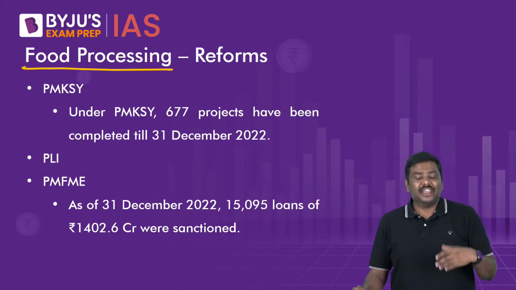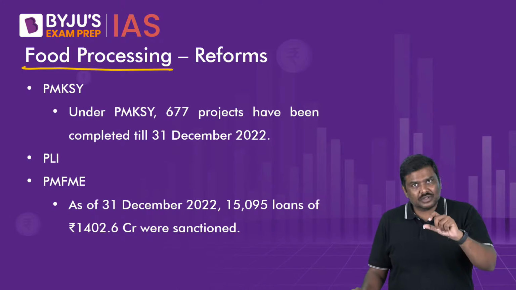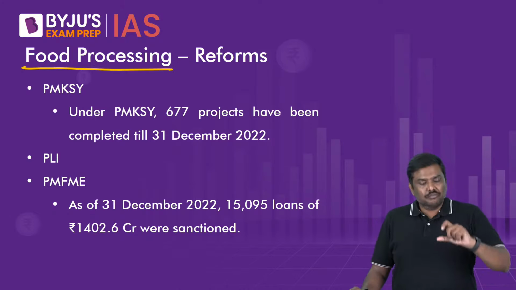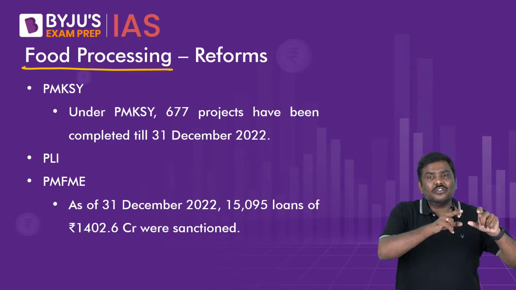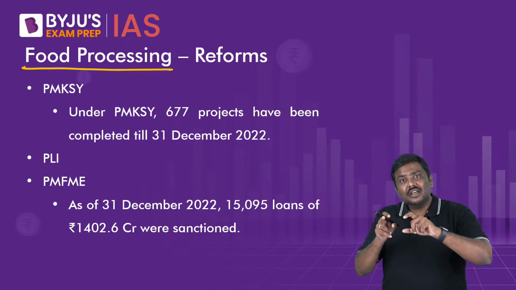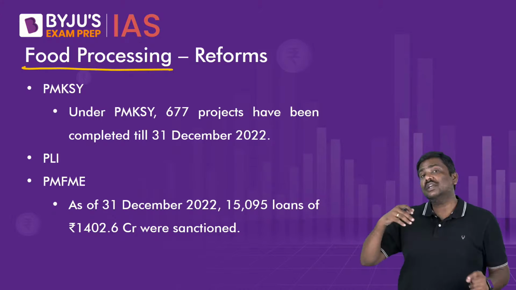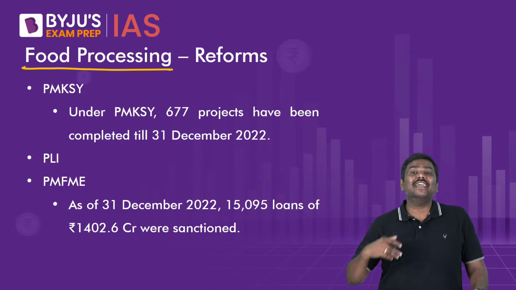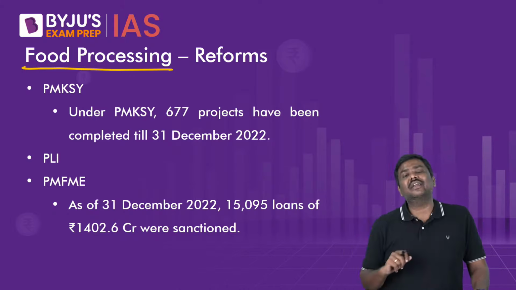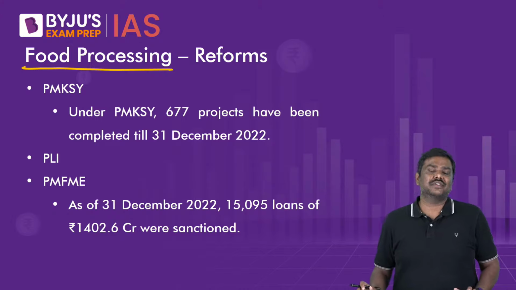Second, we expect more and more formalization because of food processing. More and more jobs would be created because of food processing. Forward and backward linkages, right? Let's say in the context of logistics sector, in the context of packaging, warehousing, sorting and grading, etc., will also be created. And in addition to this, the exports would be promoted because of food processing industries.